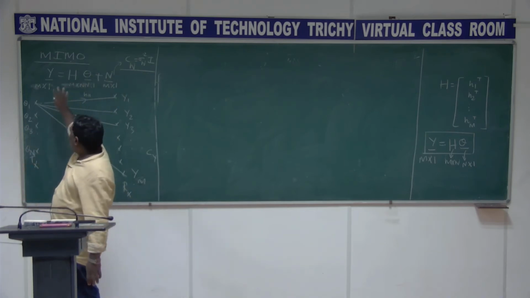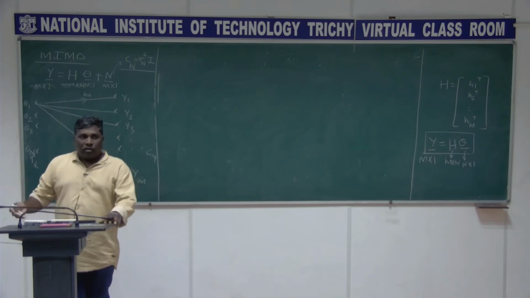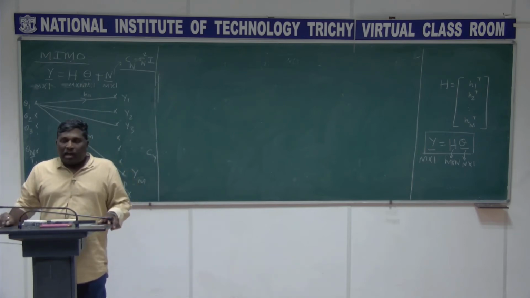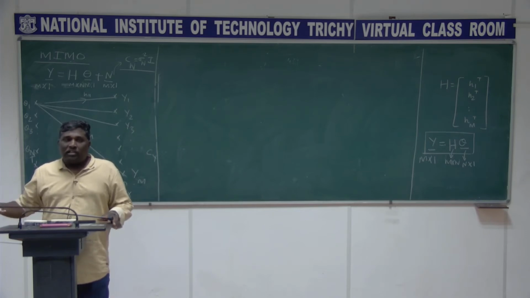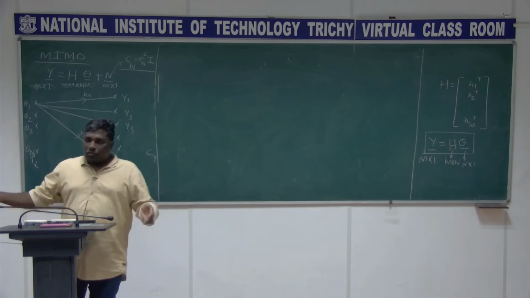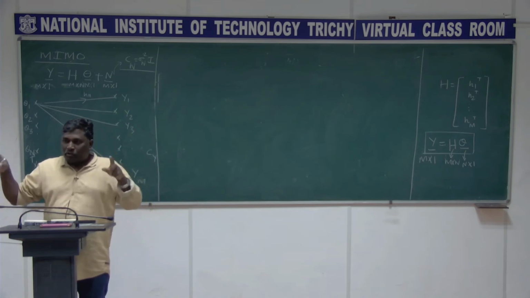Noise is there, but this is the expression. I try to find the theta that minimizes y minus h theta, the whole square, the magnitude square.